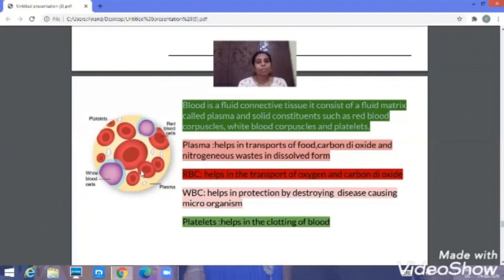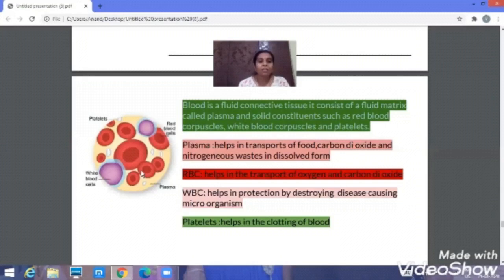The first, the fluid matrix which we call plasma. Let us see the function of the plasma. The plasma contains 90% water, 8% protein, and the remaining 2% hormones and food materials such as glucose, amino acids, fatty acids, vitamins, salts, and urea.